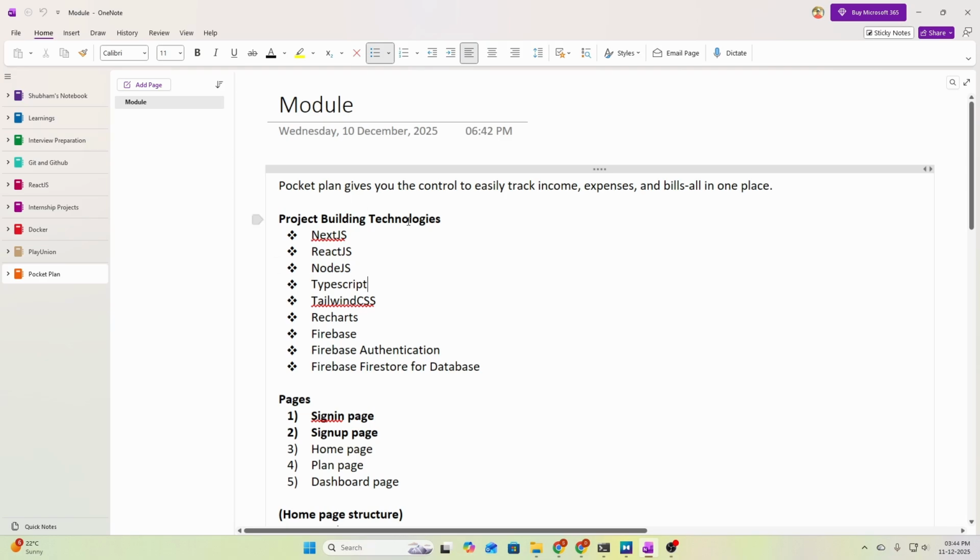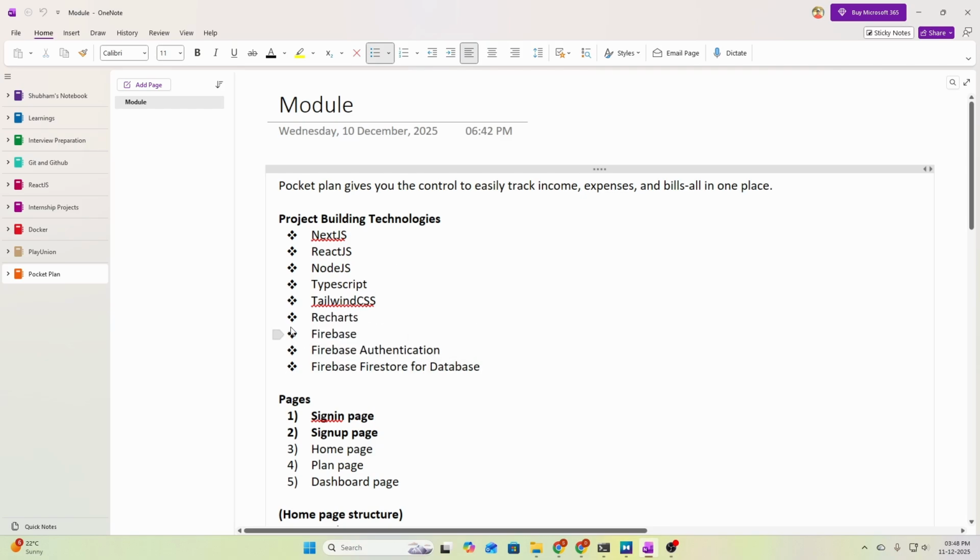So the technologies that I will be using to build our Pocket Plan project are as follows. First, we are going to use the Next.js framework, which is built on top of the React.js library. Then we are going to use Node.js for server handling, and the project language will be TypeScript. And we are going to use Tailwind CSS for styling our website. Then we are going to use Recharts, which is a library that helps in building diagrams such as pie charts or bar charts. Then we are going to use Firebase technology in our Pocket Plan project for authentication and session management, and for the database also.